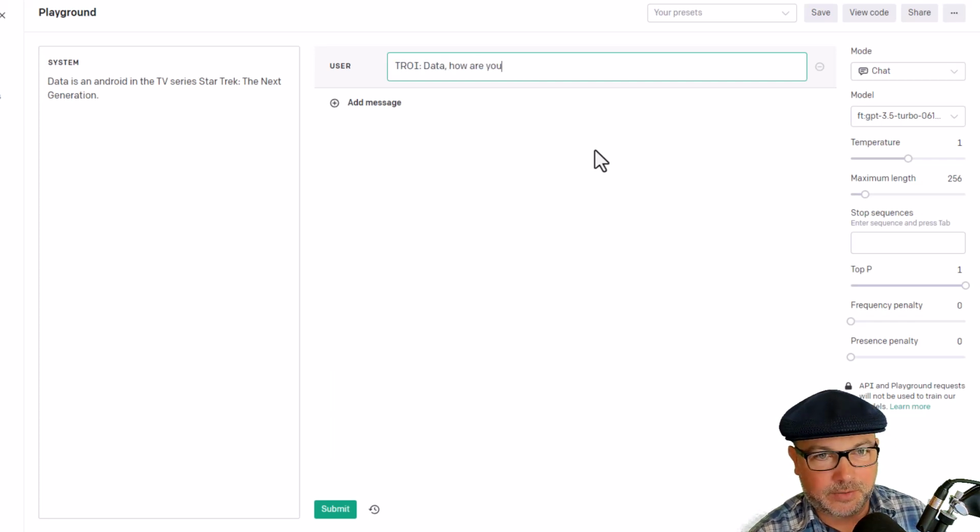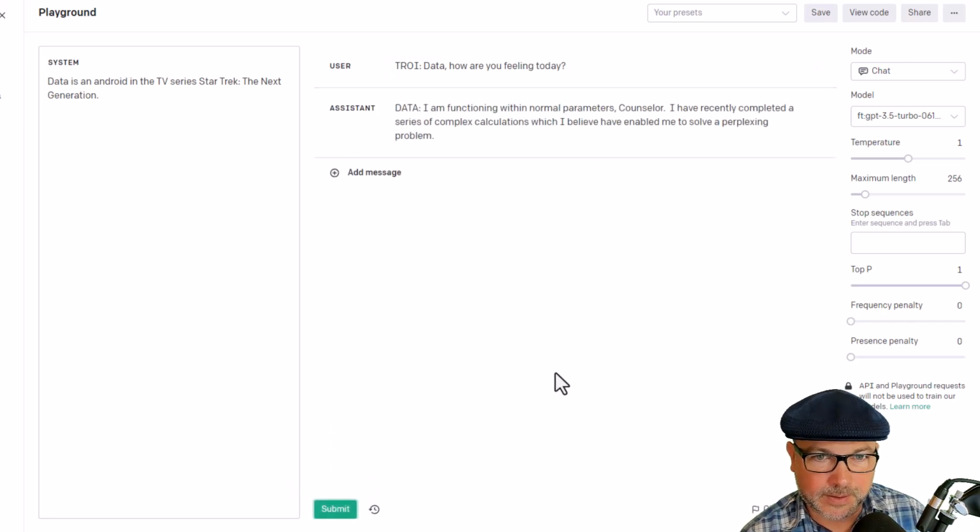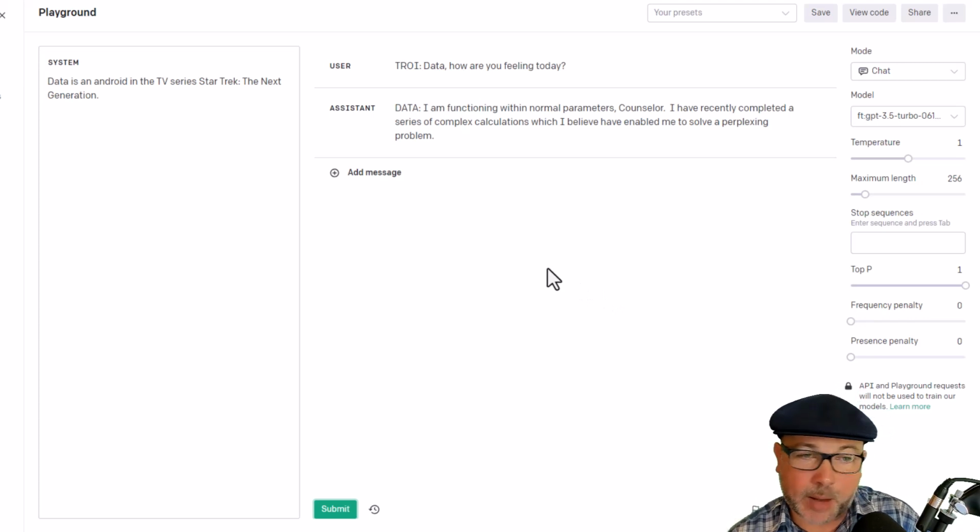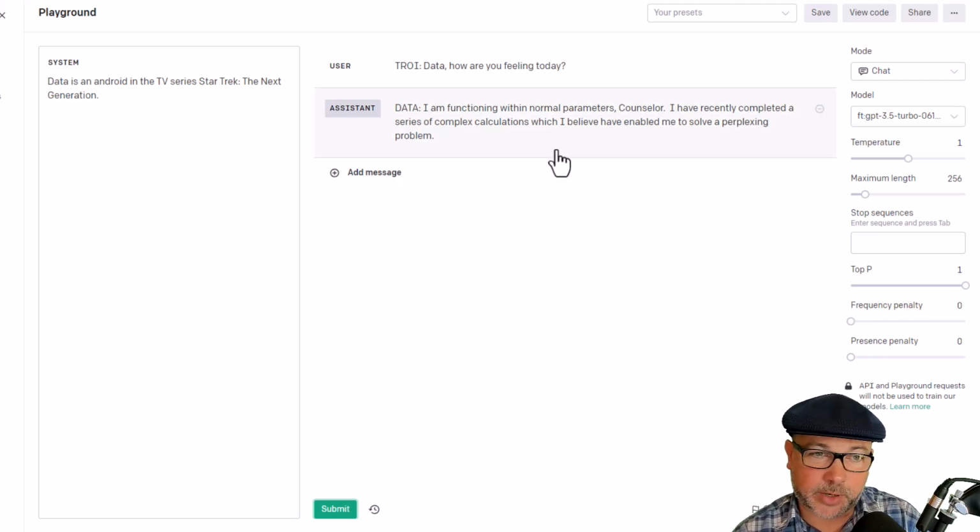"Data, how are you feeling today?" Trick question, because Data doesn't have feelings, unless it's later when he has an emotion chip, right? Oh gosh, I'm getting nerdy. That's a pretty good response from Data. "I'm functioning within normal parameters. I recently completed a series of complex calculations." So he's not talking about emotions because he doesn't have any. He's just saying, well, I'm operating as I should. So I think that's what you were asking, right?